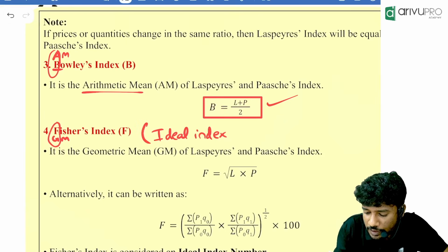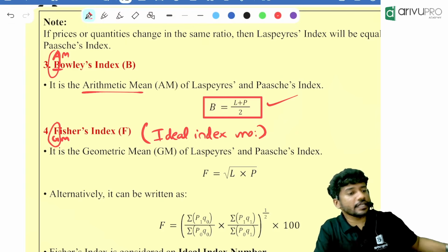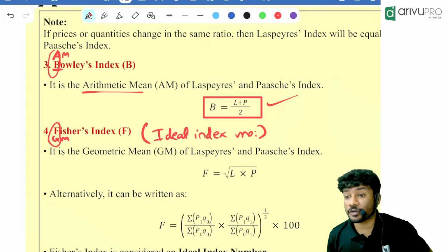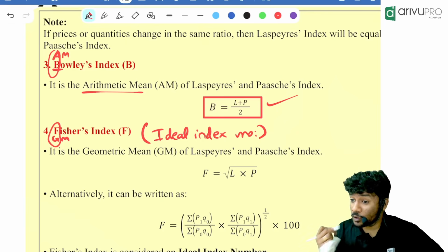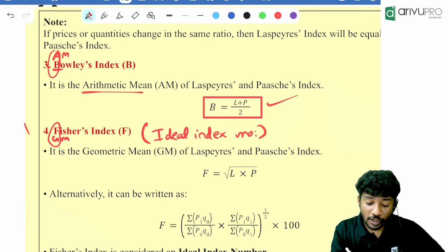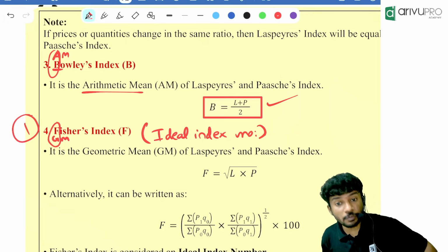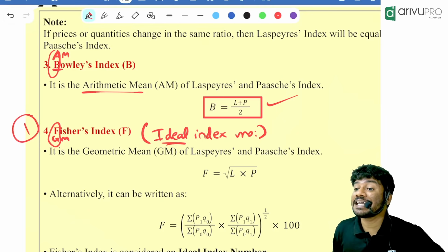Make a note of it. Fisher's index number is called the ideal index number. In the future, it will be very, very important, because if you check all the question papers, there will be one or more questions from Fisher's. Fisher is the most important one. Why? Because it is considered the ideal index number.